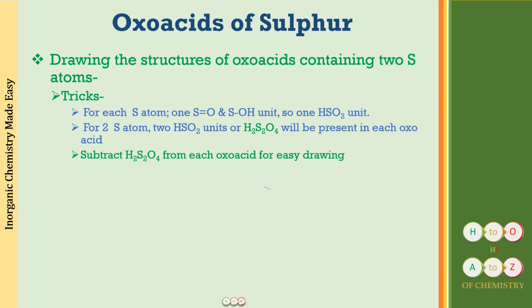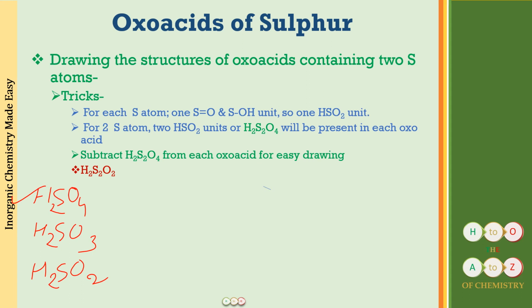Alright, so the first structure, let us see, that is going to be H2S2O2. Now, do you remember what is the name of this compound? Well, I hope you all remember, but if you do not, I'm going to just speak it up again. We have H2SO4, we have H2SO3, and we have H2SO2. This is sulfuric acid, this is sulfurous acid, and one oxygen less is hyposulfurous acid.